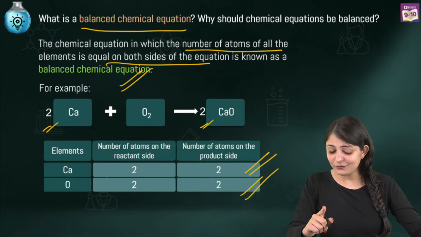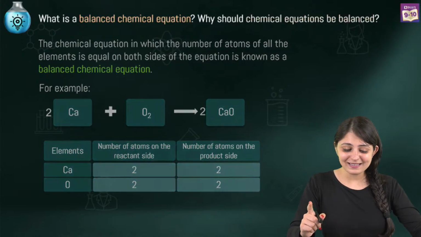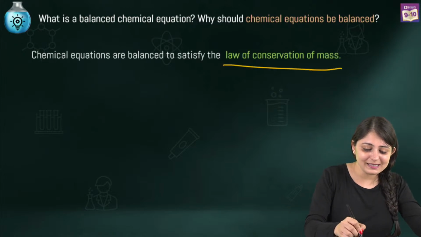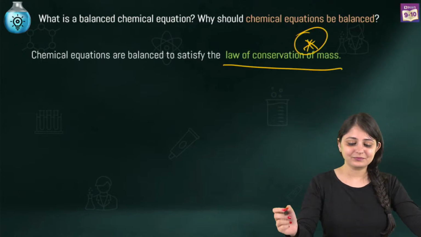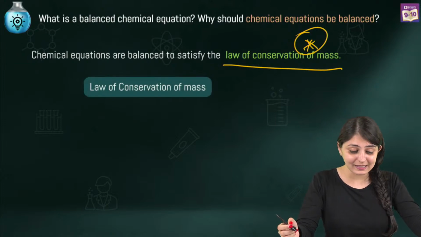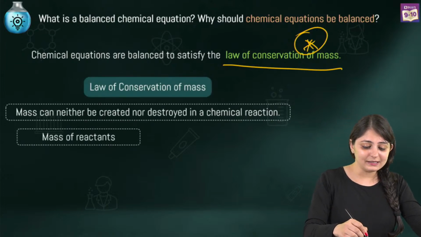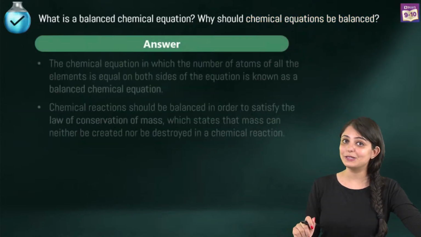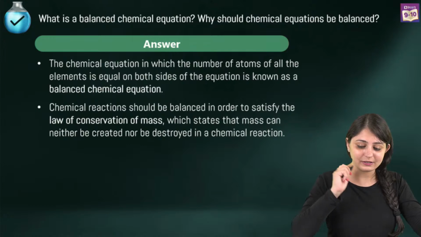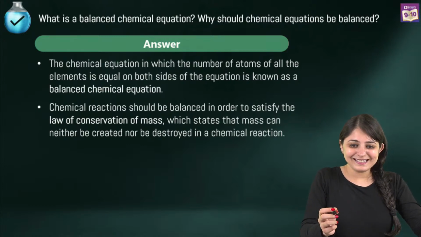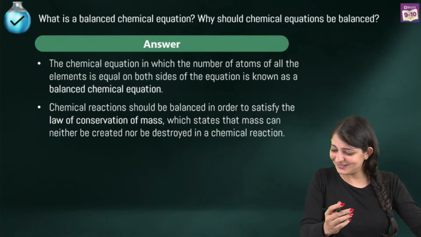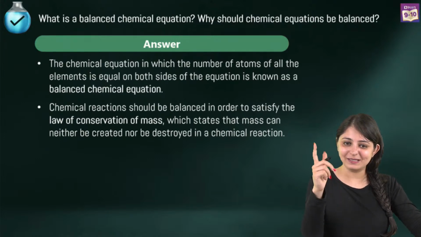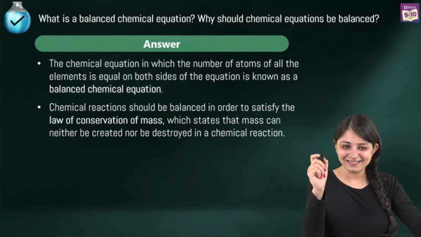Correct, and I can see a lot of you have already answered why we need to balance. That is to satisfy the law of conservation of mass. So yes, that is the key point over here. And what is this law stating? Mass can neither be created nor be destroyed. So, whatever the mass of reactants is, that is going to be equal to the mass of products. Correct, yes. Good to know that. Yes, Muskan. Yes, Drupad. Yes, Ricky.